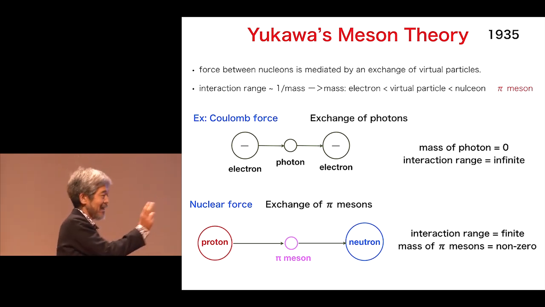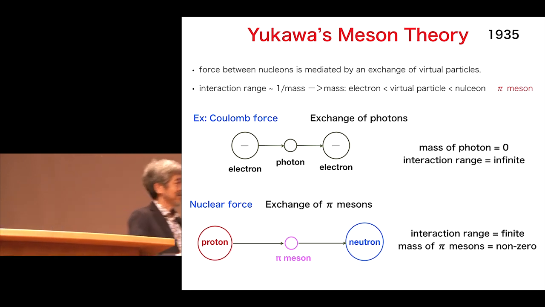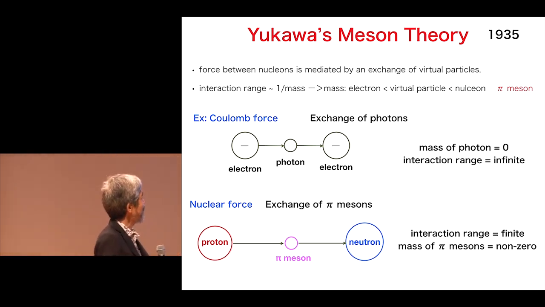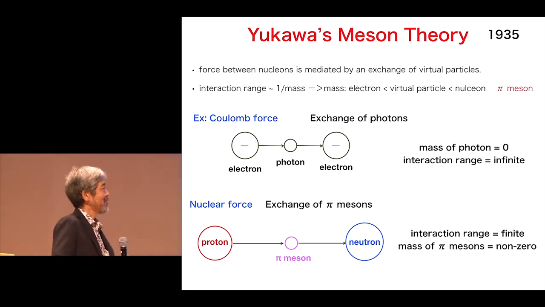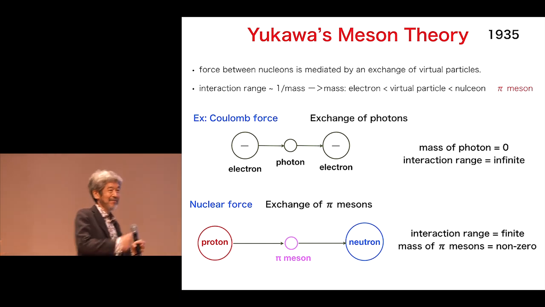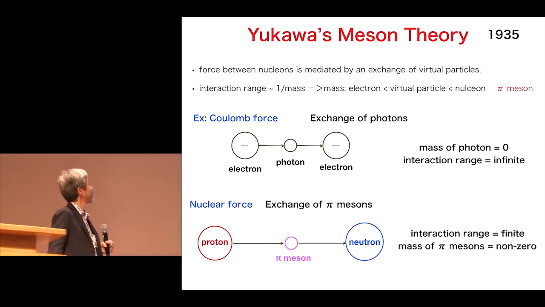Therefore, from the size of the nucleus, 10 to the minus 12 centimeter, he guessed that the mass is between the mass of the electron and the mass of the nucleon. Therefore, people call it meson. Intermediate mass means meson. And later, people called it pi meson.